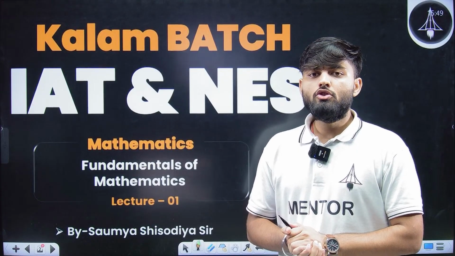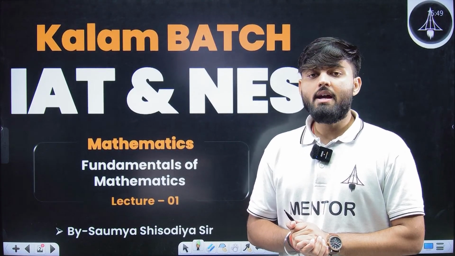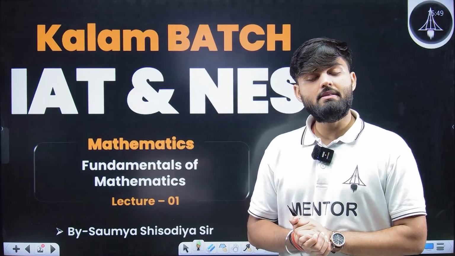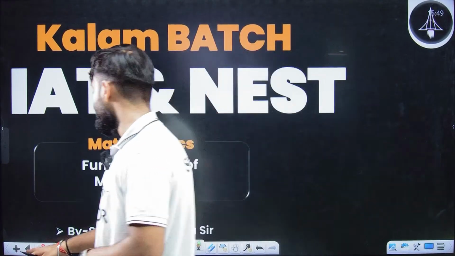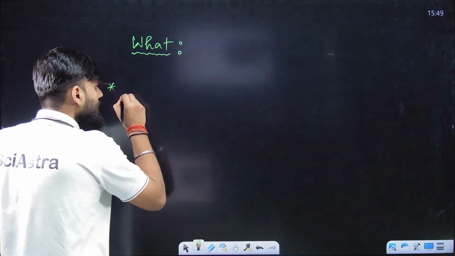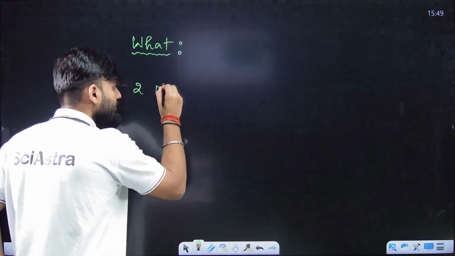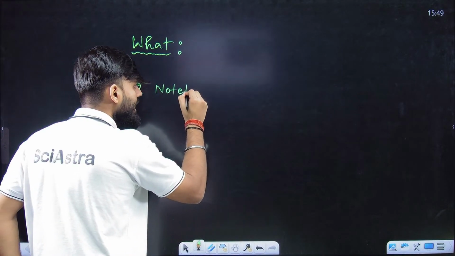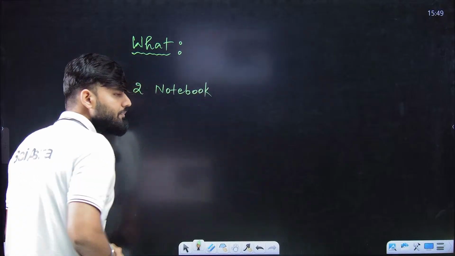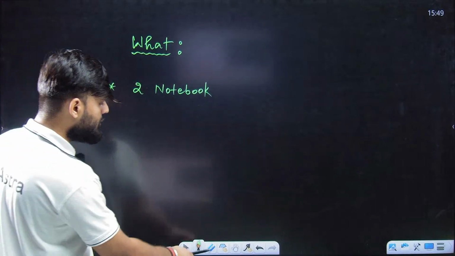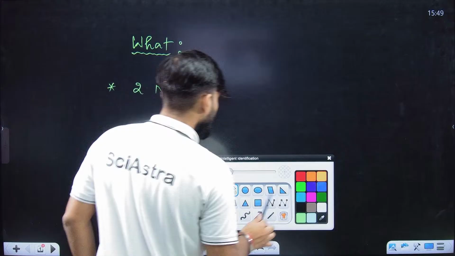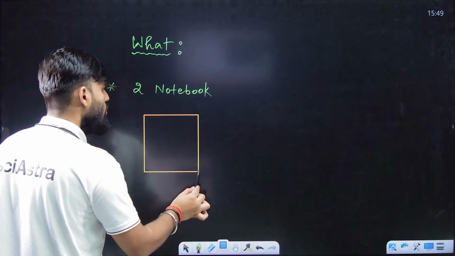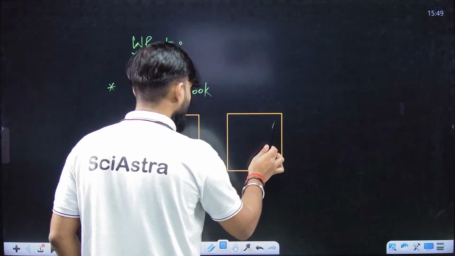So how to efficiently make notes as well as understand things, this is the first thing we are going to see. You have to make 2 notebooks for maths. What is the purpose of these 2 notebooks? Let me tell you. Notebook 1, notebook 2.